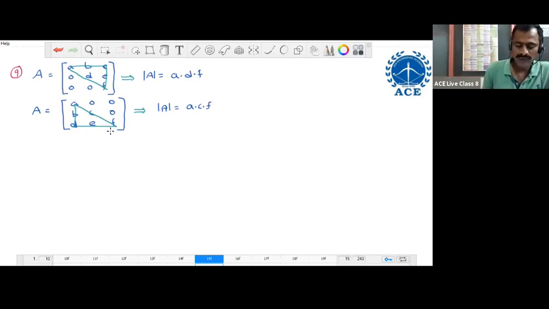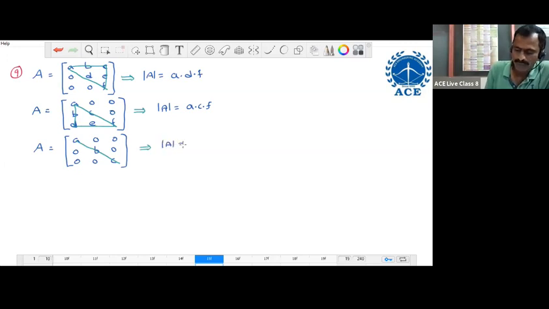In a square matrix, if all the elements above the diagonal are zeros, then the matrix is a lower triangular matrix. Its determinant is the product of diagonal elements. Next, A equal to A 0 0, 0 B 0, 0 0 C. Determinant is A into B into C.